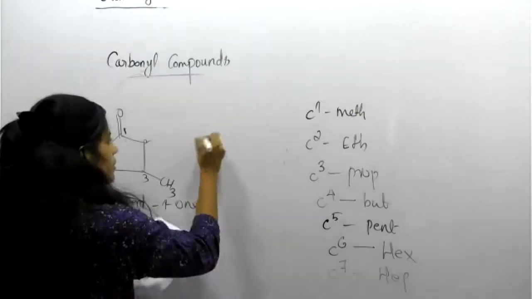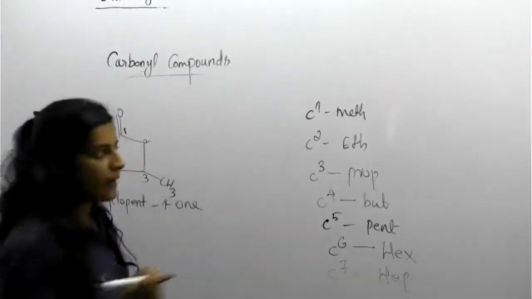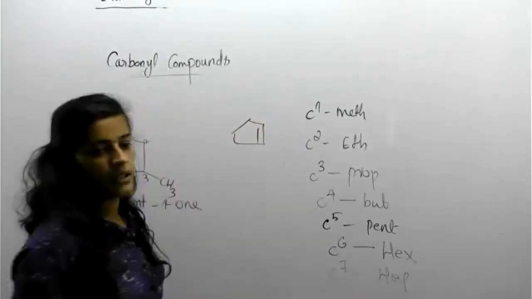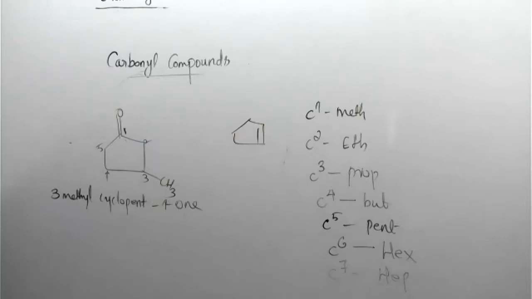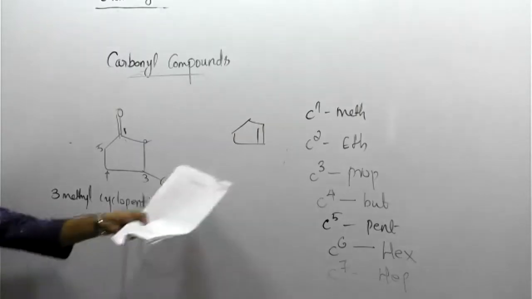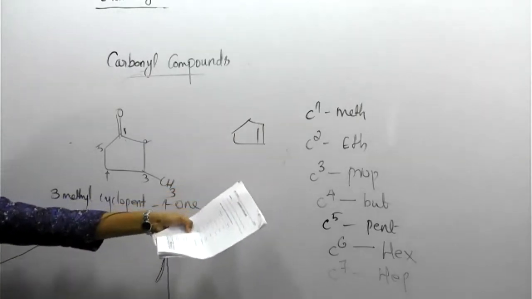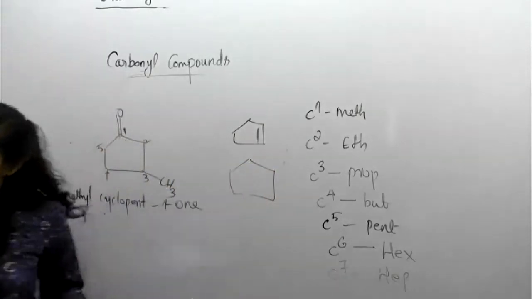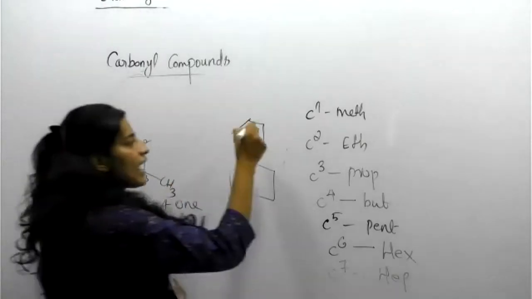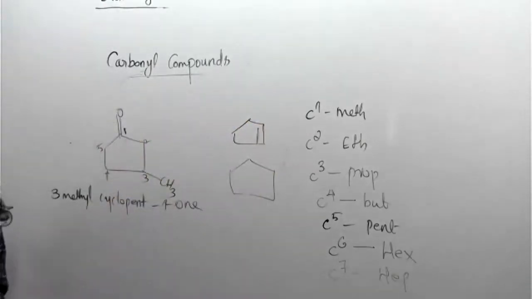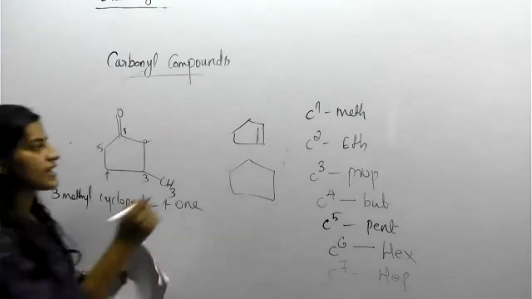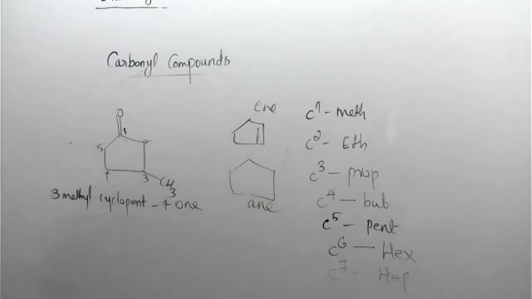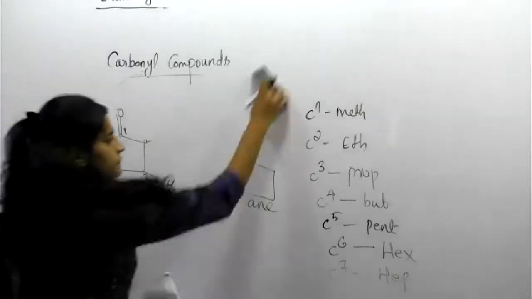Another one. Okay, I think you are familiar with that. Suppose there is a cycle having a double bond. What does this mean by alkene type? What is this? Cyclopentene, not ane. Ane means cyclopentane. But if we add a double bond here, it is called cyclopentene. This is the major difference. Clear? Okay. So this is a question.